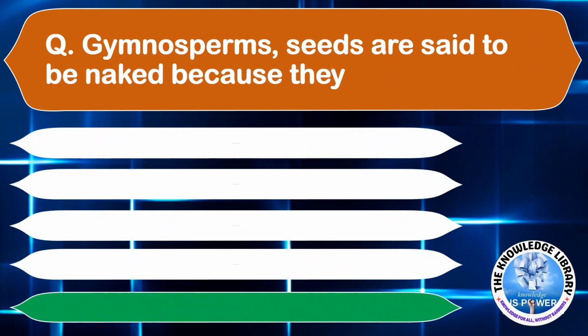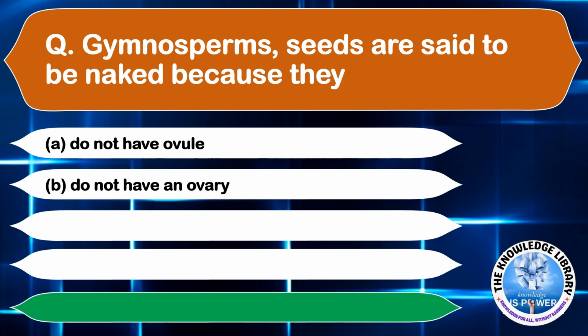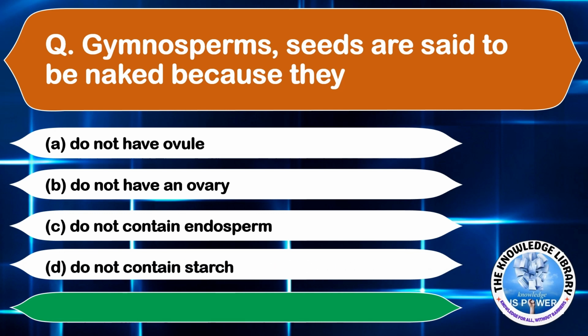Gymnosperm seeds are said to be naked because they option A, do not have ovule, option B, do not have an ovary, option C, do not contain angiosperm, and option D, do not contain starch. The correct answer is option B, they do not have an ovary. Moving on to the next question.